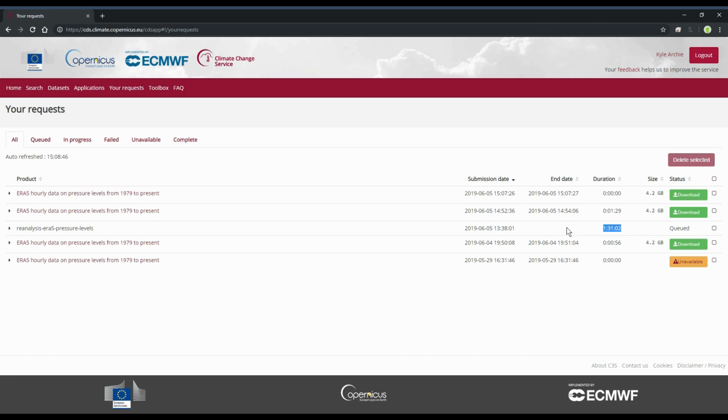Now, I have in the past submitted requests using that API and received 1 day's worth of data, and it was a lot smaller than the 4.2 gigabytes that they claim here. So I think it would end up being something more along the lines of 500 to 700 megabytes per day, especially if you're a little selective with what pressure layers you want. But still, over the course of the full time span, I would fill up the entire 4 terabyte drive and then some that I got for this project. So I need to find a better solution to housing that data, which I think I have. I'll get into that in a few minutes here.